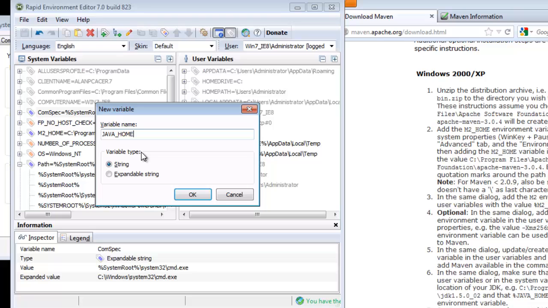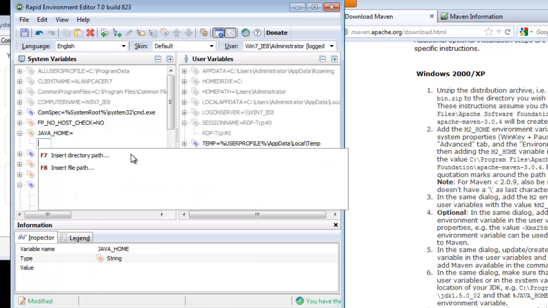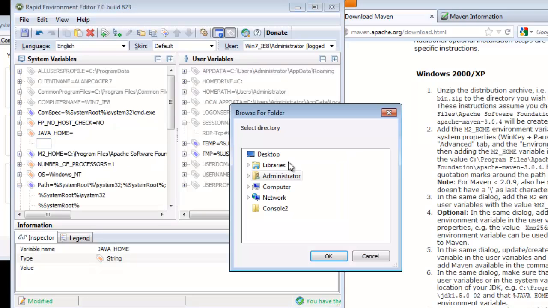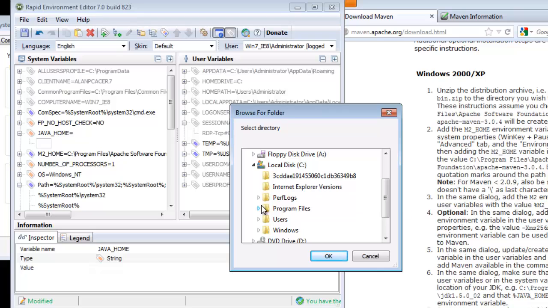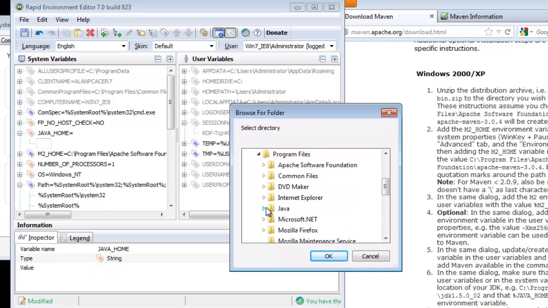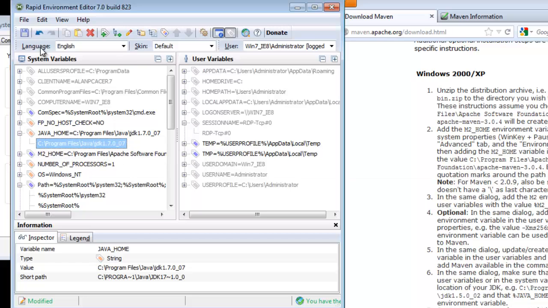So I've kept it simple and just kept to the M2 home. So let's add the Java to our JDK. Now save that.